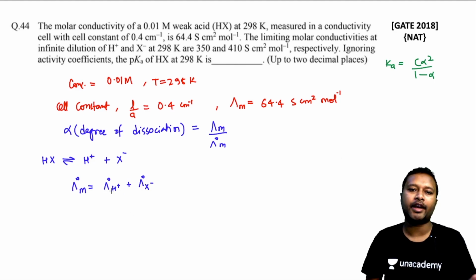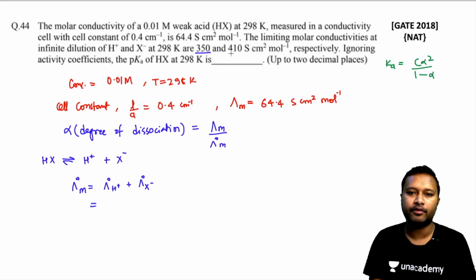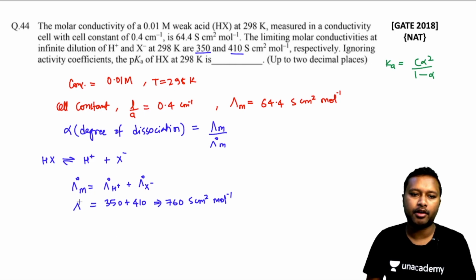The molar conductivity at infinite dilution of both the ions can give you the overall molar conductivity at infinite dilution for HX acid. So let's put the values here. It's given to you already, 350 and 410. So 350 plus 410 is going to give you 760 Siemens centimeter square per mole. This is your lambda naught m.